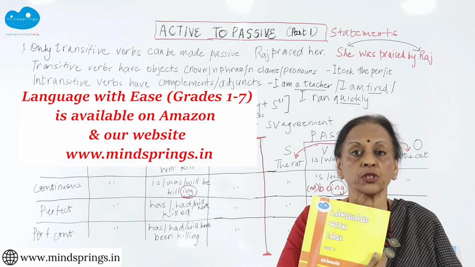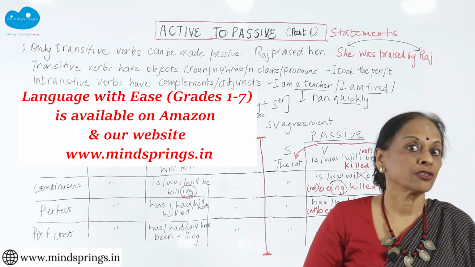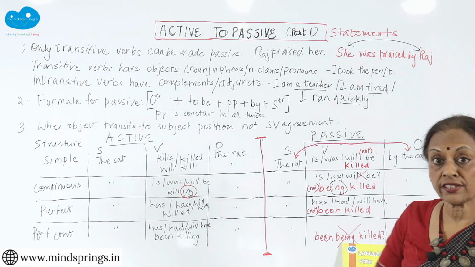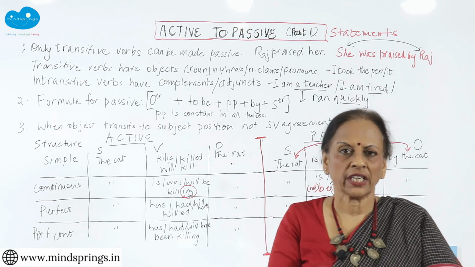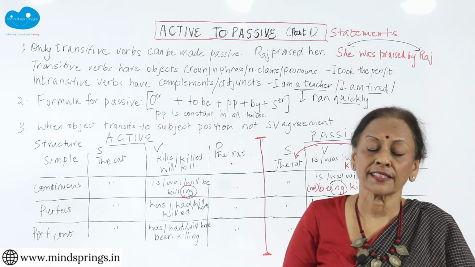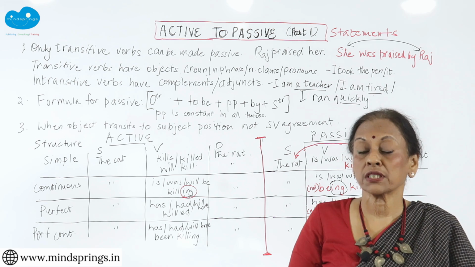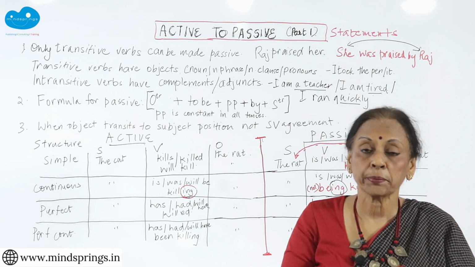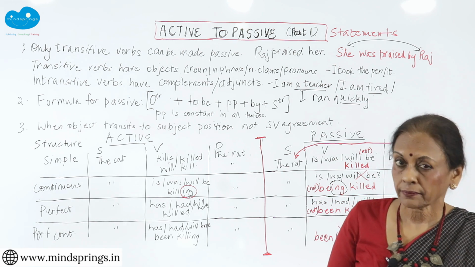Look at these books, Language with Ease from grade 1 to 7. When we do active and passive voice, we never let it go. It runs for 100, 200 days because it comes as daily sentences. So, that is the grammar syllabus that you need to follow in order to be absolutely 100% with your grammar.